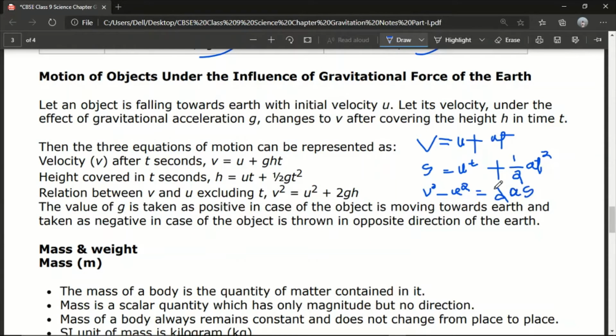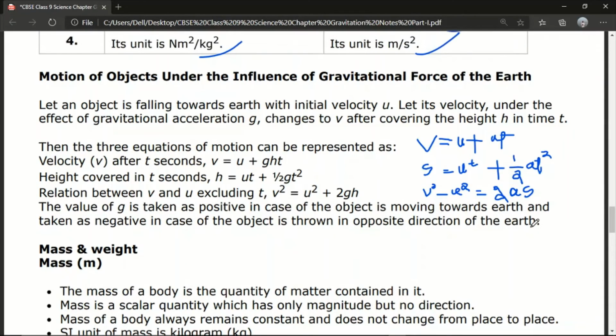V square minus U square equal to 2AS. Okay, so that is what the equation is all about. Here, if we take the acceleration as g, if we replace acceleration with small g, we will find these equations. Everything will remain the same except for s: the distance will be taken as height. So in place of distance s, we take h, height, and in place of acceleration we take small g. Then we will find these equations.